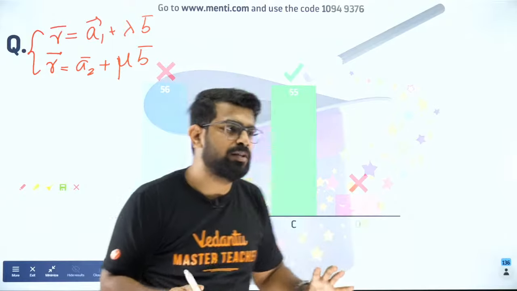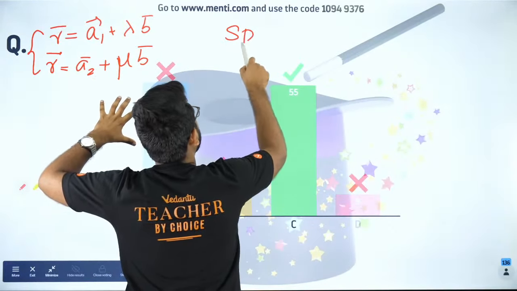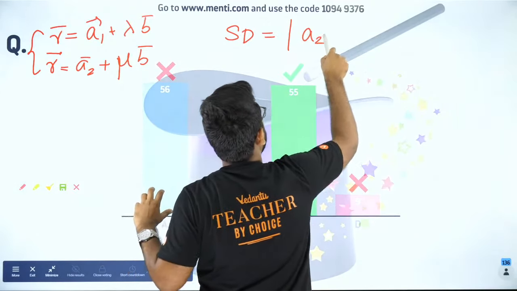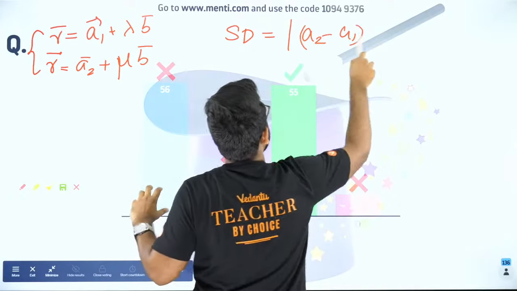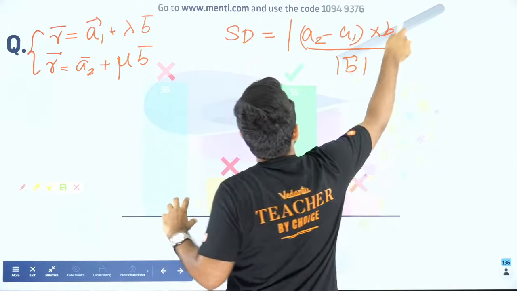Everybody is cool with it? Now, if these two lines are parallel, then what is the shortest distance between them? We have a formula in NCERT, right? So it is going to be modulus of (A2 minus A1) cross B divided by modulus of B. Are you all fine with that?